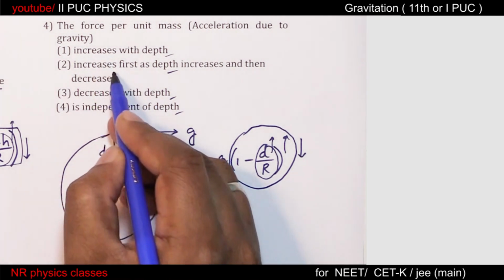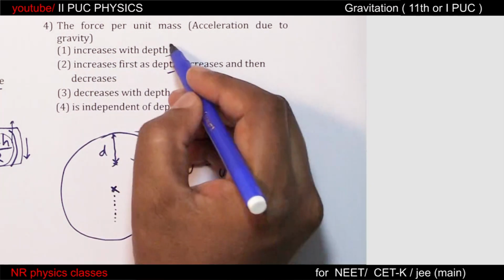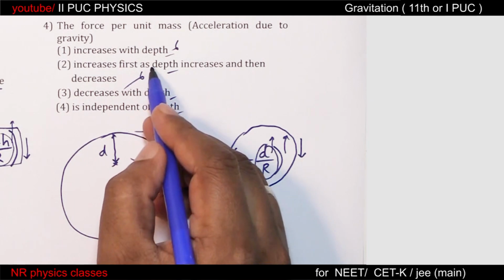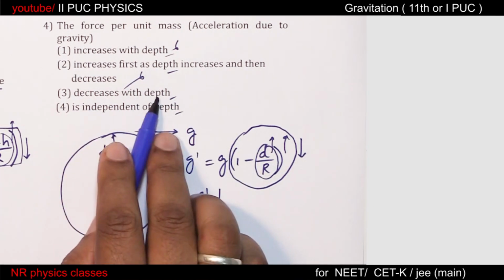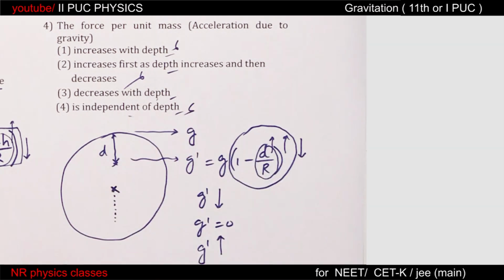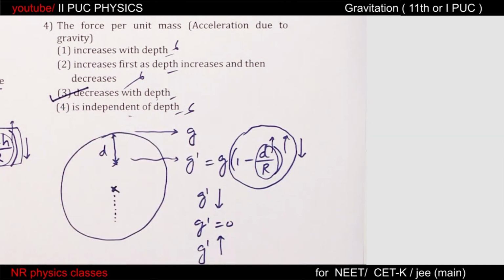If you observe these 4 options, increases with depth, no. Increases first, no. So this is the wrong option. Decreases with depth, yes. Independent of depth, no. So in this case, this is the more appropriate option.